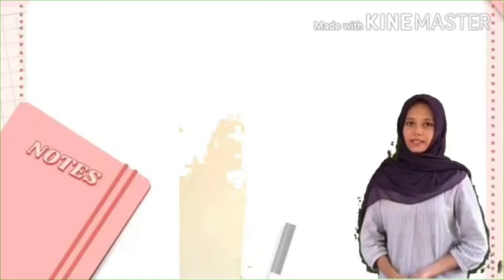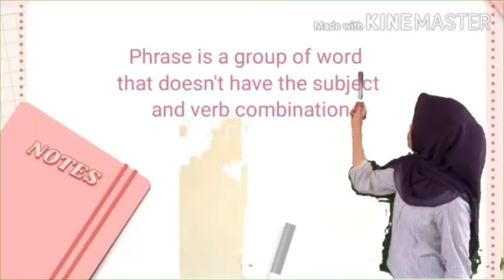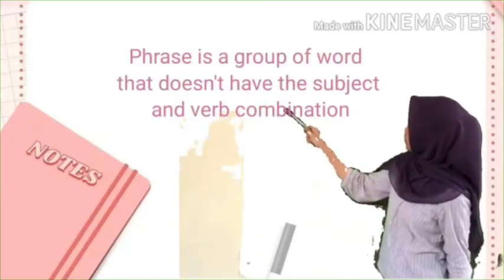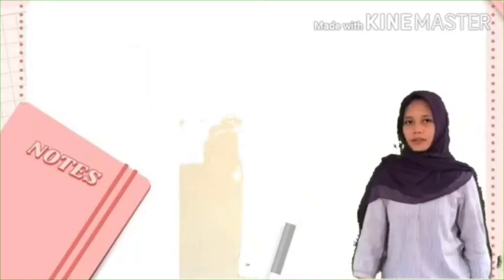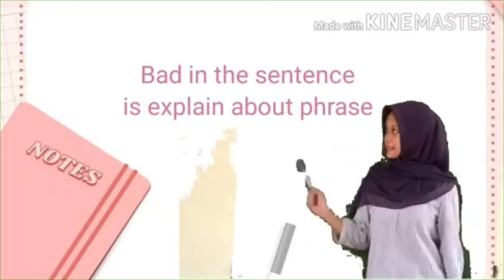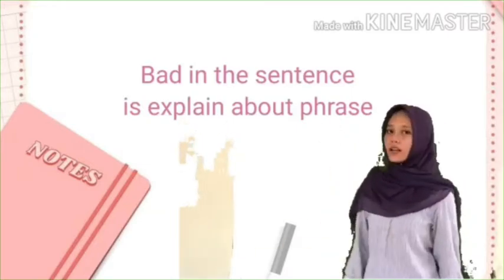What is a phrase? A phrase is a group of words that doesn't have a subject and verb combination. For example, "it smells so bad." But in the sentence, it's explained about phrase.